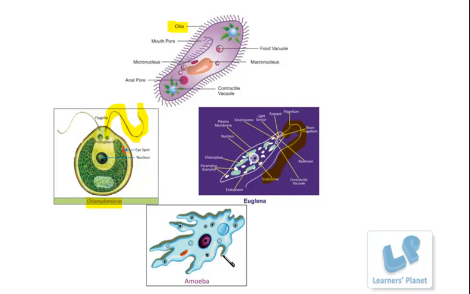Then in the case of amoeba, there is no such extra extension, but rather the plasma membrane itself is so flexible that it can help in the movement of this organism. And of course this flexibility of the plasma membrane not only helps in the formation of pseudopodia, but also provides the irregular shape to the organism.